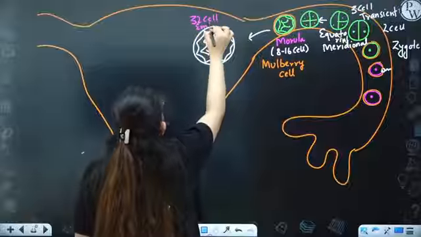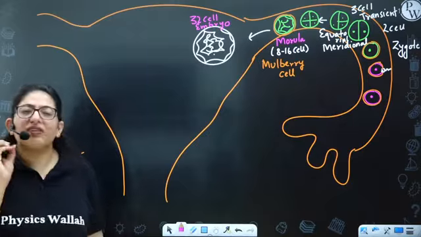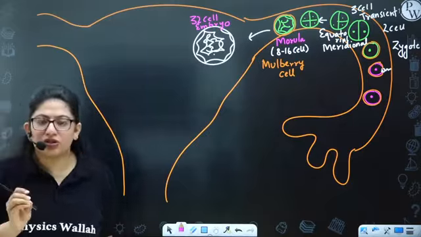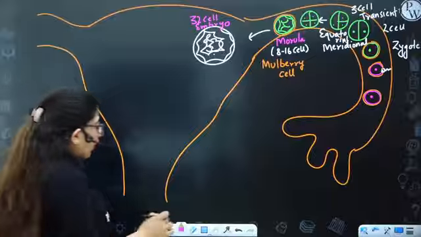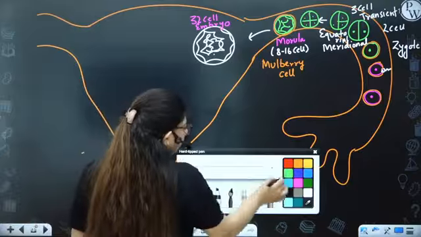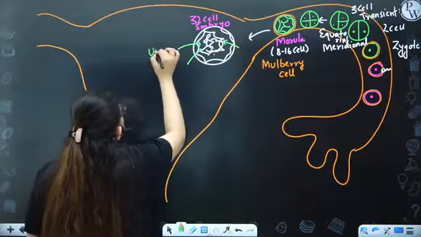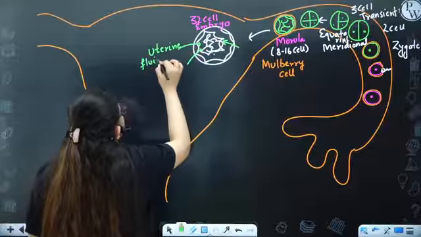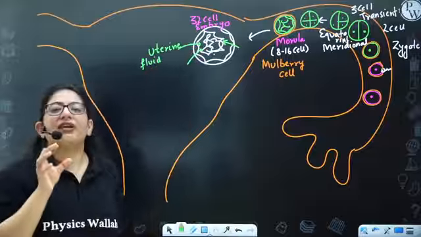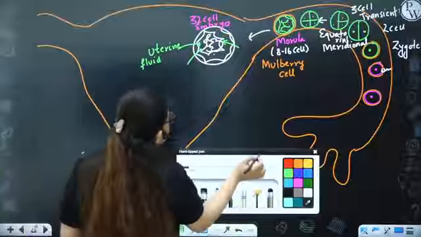Now, what will happen? Since the uterus has a lot of glands, the endometrium is glandular, and a lot of uterine fluid will enter inside it. This will lead to the formation of a cavity. The embryo will look just like this.